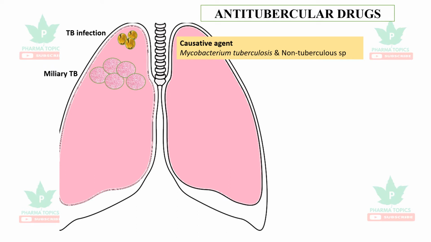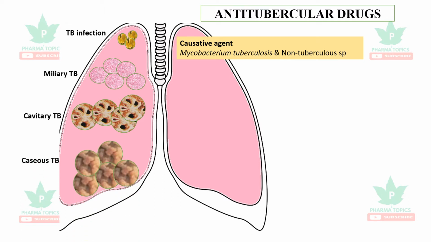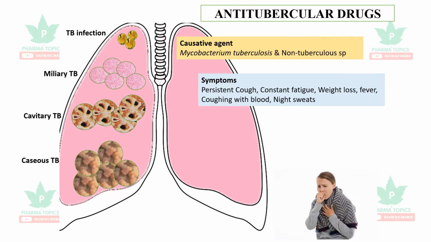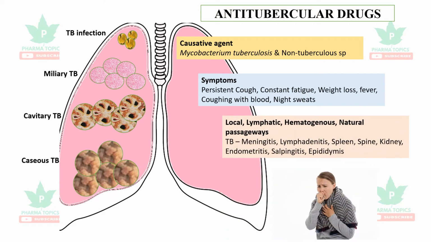The earlier stages proceed to miliary tuberculosis, then it proceeds to cavitary tuberculosis, that is, it forms many cavities or holes in the lungs. The last stage is caseous tuberculosis, where more sputum is formed. The symptoms of tuberculosis include a persistent or continuous cough, constant weakness, weight loss, coughing with blood, and night sweats. And TB may proceed from the lungs to other organs chronically.